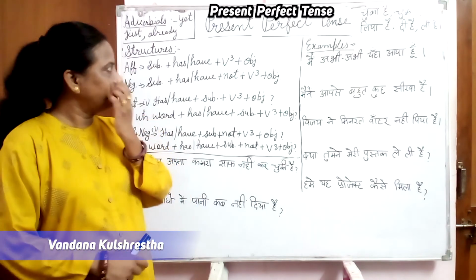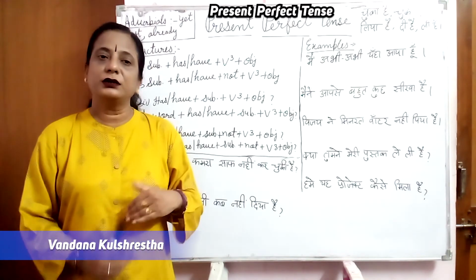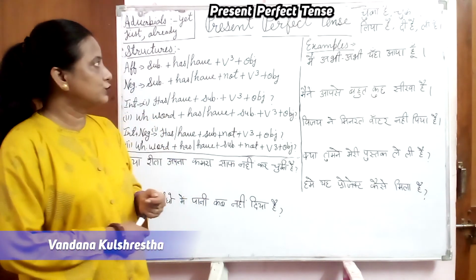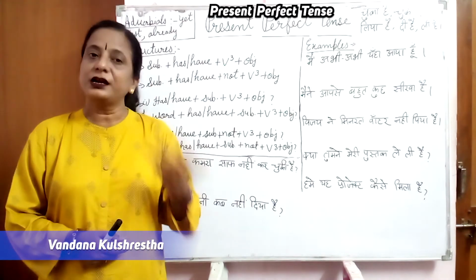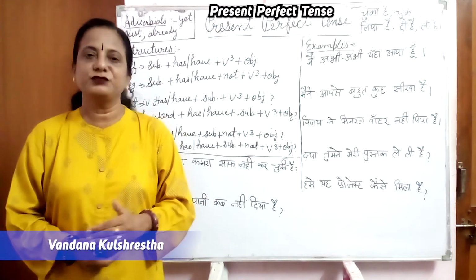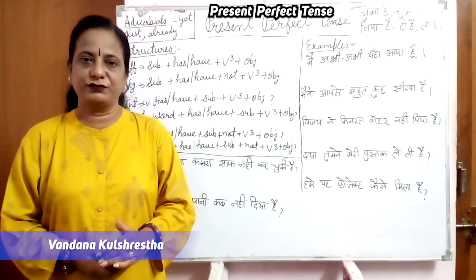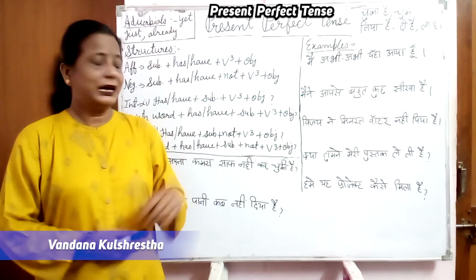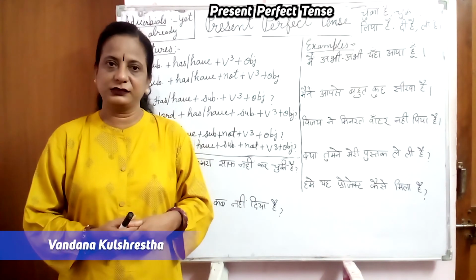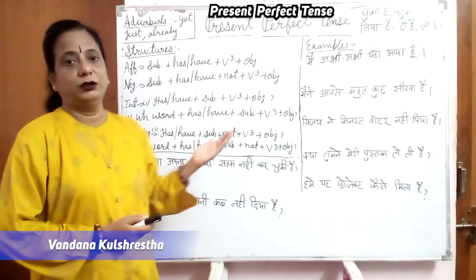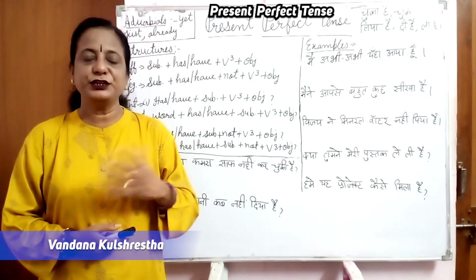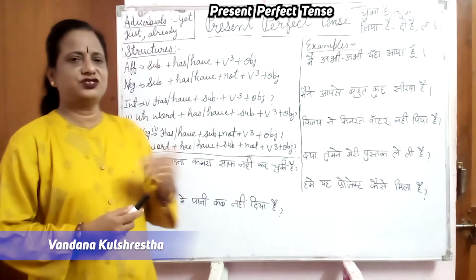we use to describe the link between the past and the present, and it is also used to describe the work started in the past and continuing to the present. मतलब work past में start हुआ है लेकिन present में आके finish हुआ है. अभी अभी we have completed, just we have completed, and it shows the link between the past and the present, and it is used to indicate change, right? A period of time, a particular period of time, ये एक change को भी show करता है.